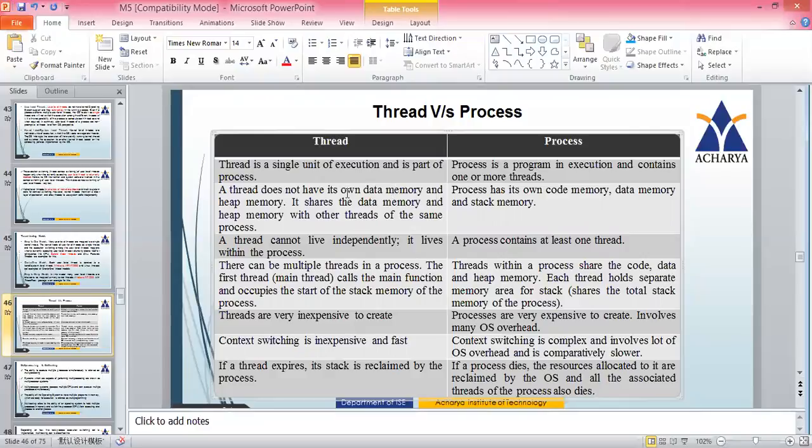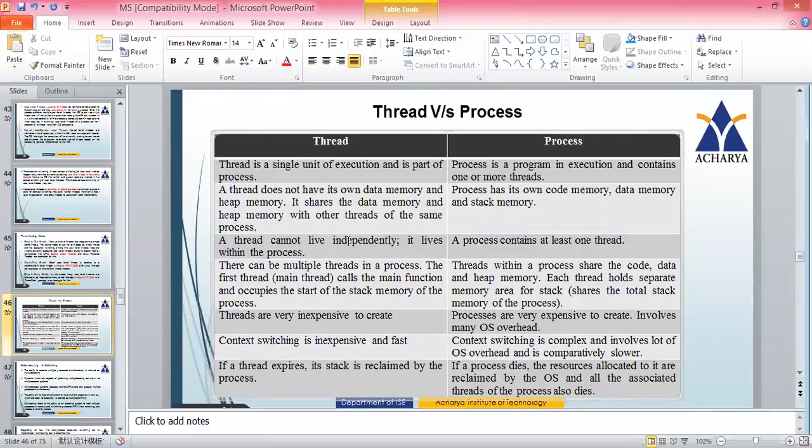A thread does not have its own data memory and heap memory. This we saw, it does not have its own memory. It shares the data memory and heap memory with other threads of the same process. So for a process, all the memory will be given, and threads inside that process will share data and heap memory. Whereas coming to processes, each process will have its own code memory, data memory, and stack memory.